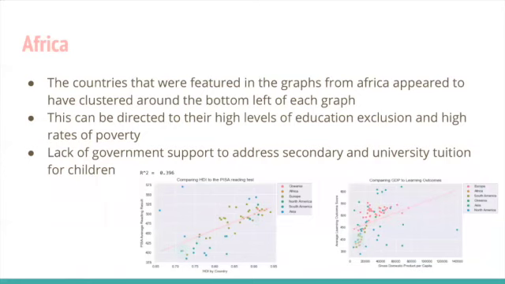These trends can be associated with household poverty, as GDP for these countries is relatively low, meaning that many people are struggling to finance education, work, and nutrition. Another reason was the lack of funds from the government to address secondary and university level tuition compared to the investments of subsidization for primary students.